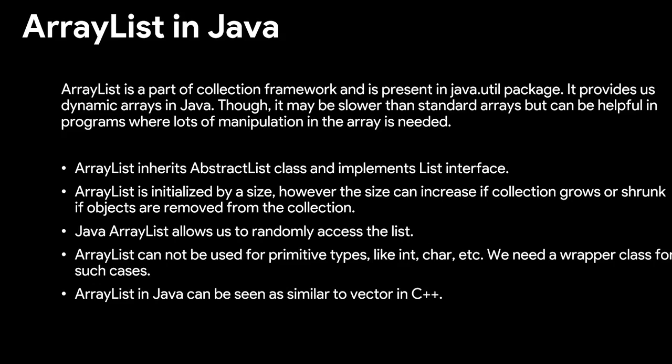ArrayList inherits the AbstractList class and implements the List interface. ArrayList is initialized by a size. However, the size can increase if the collection grows, or shrink if objects are removed from the collection. Java ArrayList allows us to randomly access the list. ArrayList cannot be used for primitive types like int, char, etc. We need a wrapper class for such cases. ArrayList in Java can be seen as similar to a vector in C++.